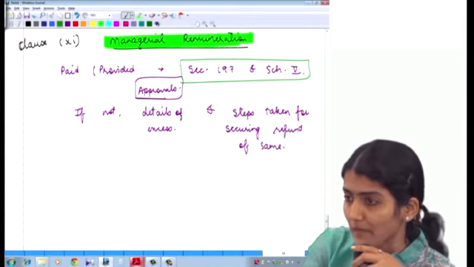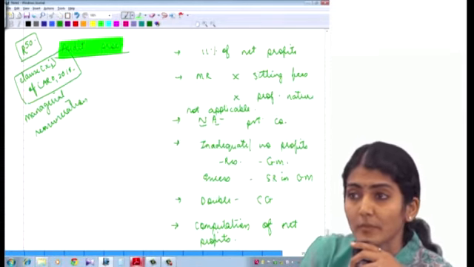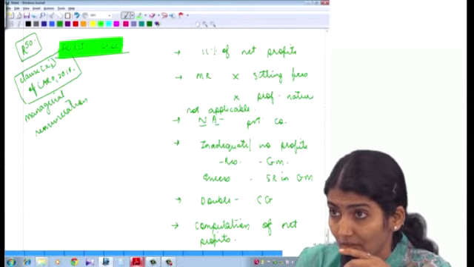Have you copied this down also? Managerial remuneration, and then what are the audit procedures? Yes, R raised to 50.